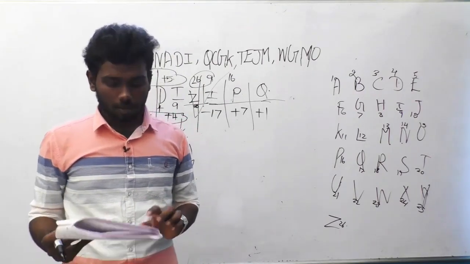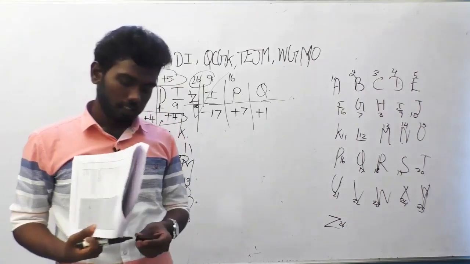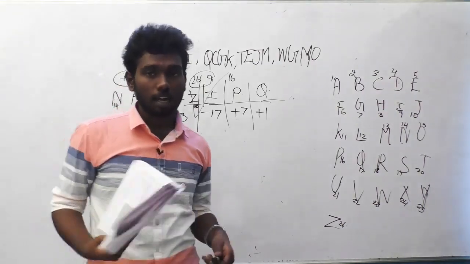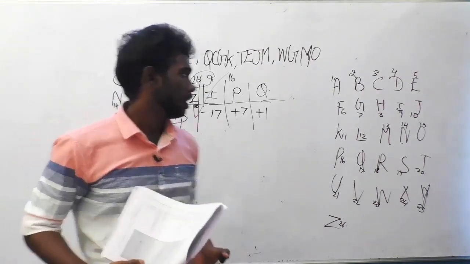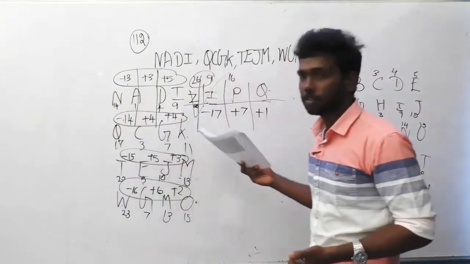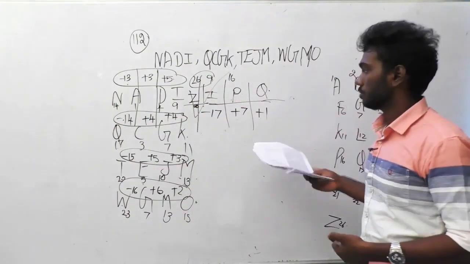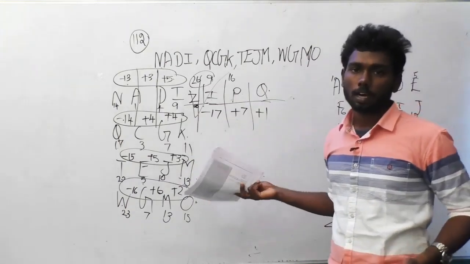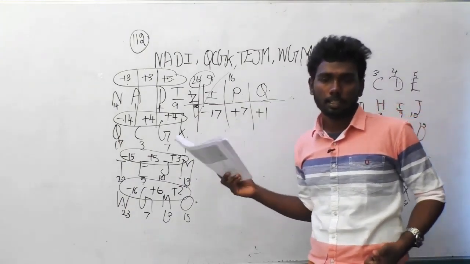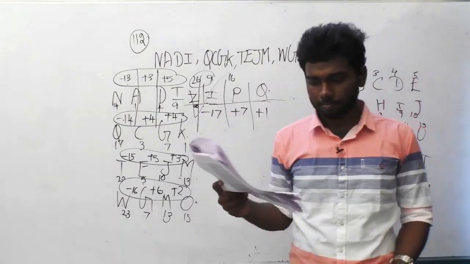The option for question number 112 is option B, ZIPQ. And again, I have explained this very clearly. If you can't understand something in this, please go to the video. I have mentioned it clearly. You can understand that when you watch it for the second time.